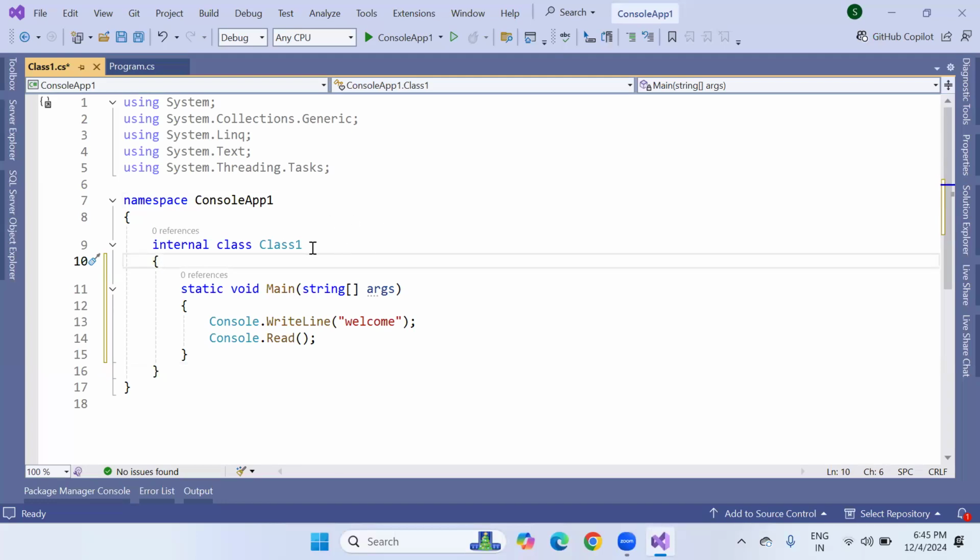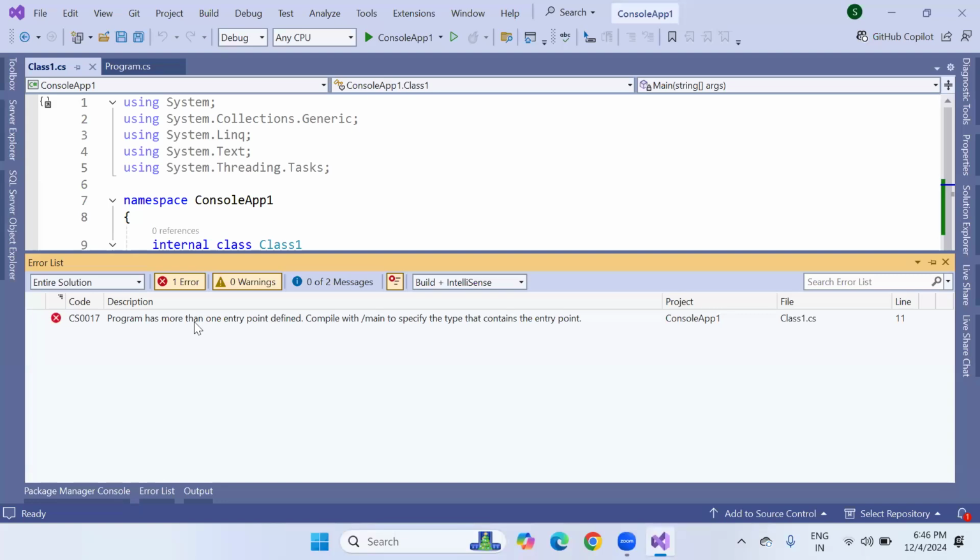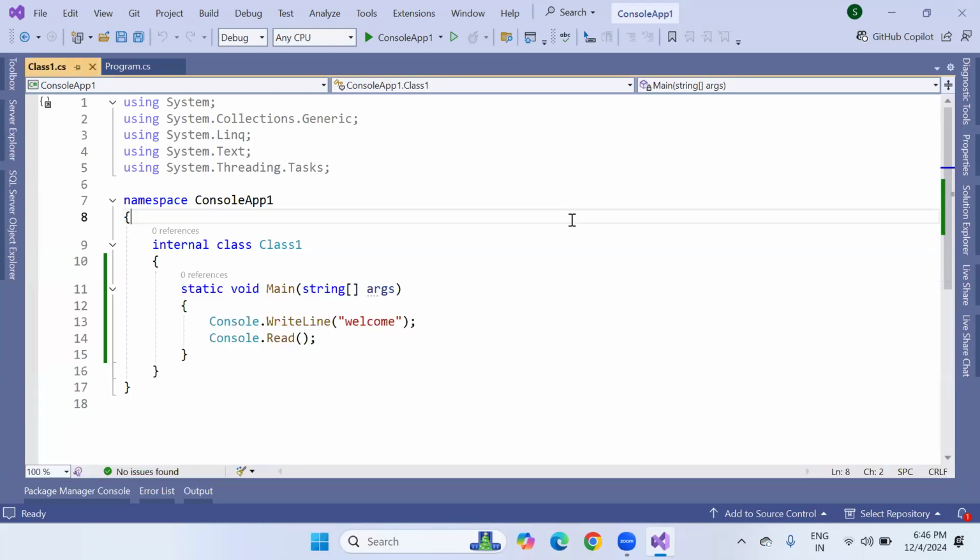But if you want to run Class1 directly, you can't. You can see when I run directly, there were build errors. Build errors means compilation errors are there. It asks, would you like to continue and run the last successful build? Say yes, and it will show the last output along with errors. Say no, and you can see the program has more than one entry point defined. Compile with /main to specify the type that contains the entry point, it's saying.